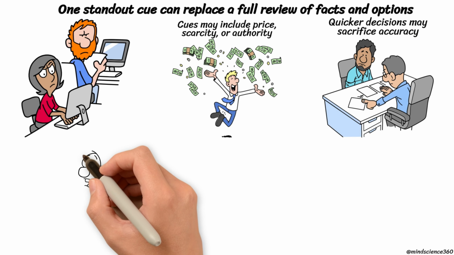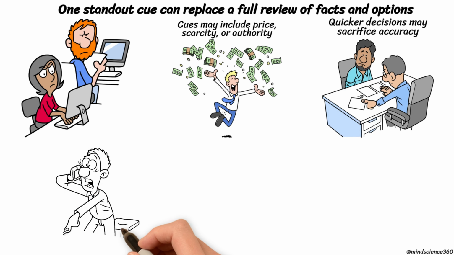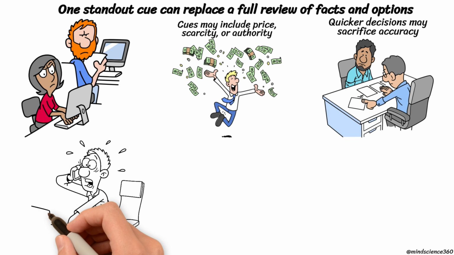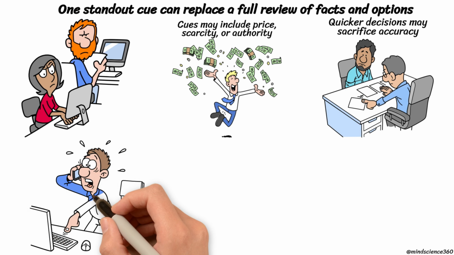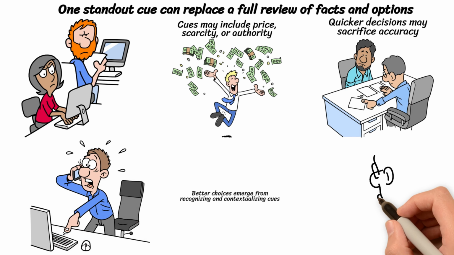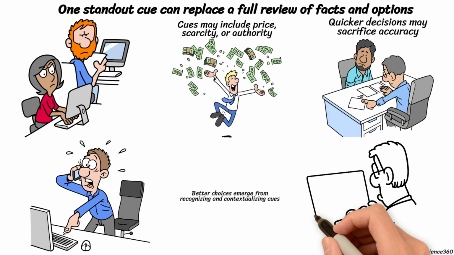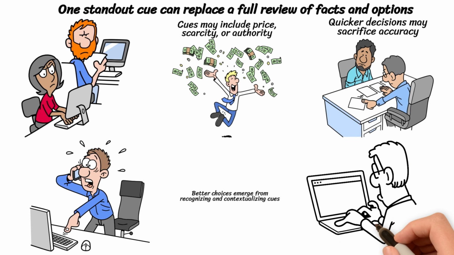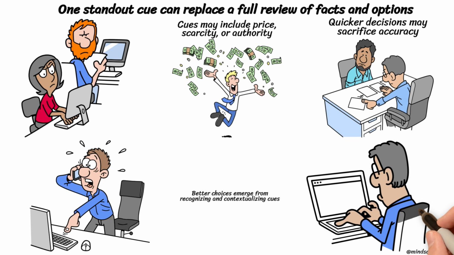When a specific feature is positioned as crucial, competing elements may fade from view, even if they are more significant. Contrast effects can magnify this impact, making the same offer appear different depending on the order of presentation. Better decisions arise from recognizing the cue and re-establishing the important context before making a commitment. A smart next step is to pause and consider which single detail is influencing your choice and why.